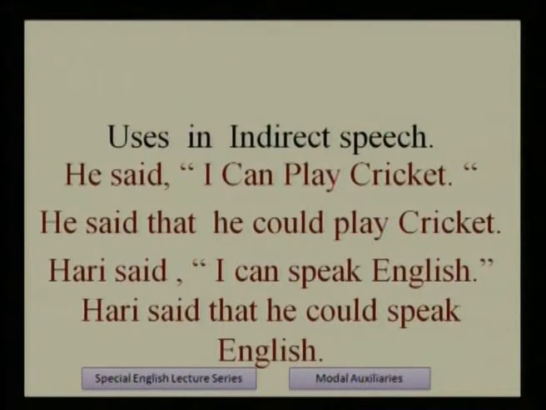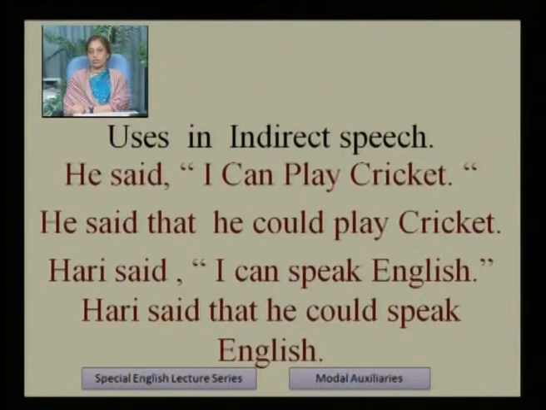It will be more clear when we use these examples. He said, I can play cricket. He said that he could play cricket. Here we change can into could. Hari said, I can speak English. Hari said that he could speak English. Again, ability is there, but in indirect speech. Okay.